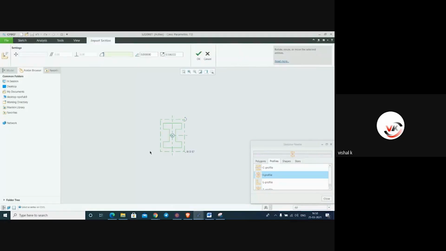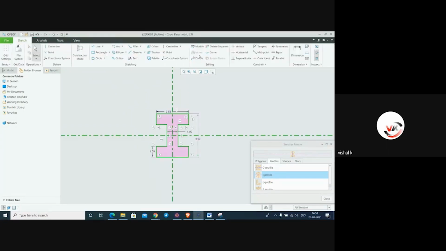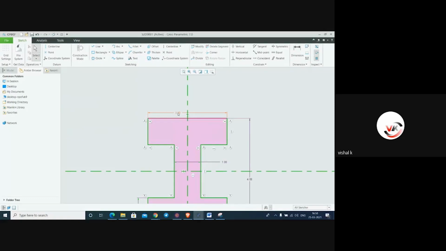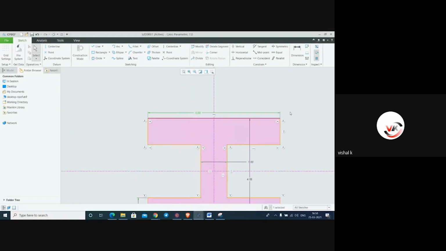and place it. Before placing, before doing anything, just make the scale 1. Now you can change the dimension to whatever you want. From here we'll change the dimension to 5.